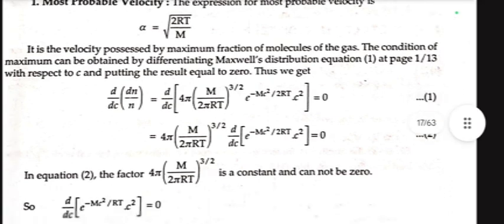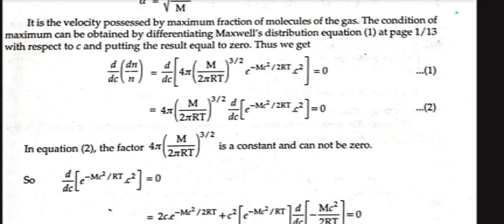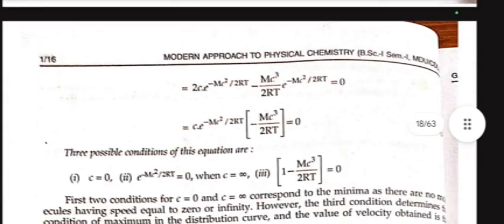This is the equation that we just discussed, equation 2. In equation 2, the factor 4π(m/2πRT)^(3/2) is constant and cannot be 0. So d/dc of (e^(-mc²/2RT) · c²) equals 0, which gives us c · e^(-mc²/2RT) (2 − mc³/(2RT)) equals 0.